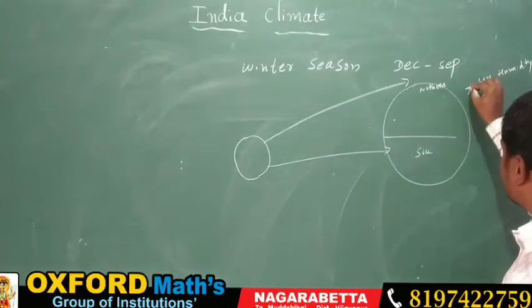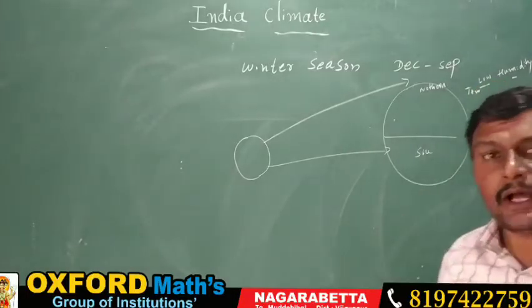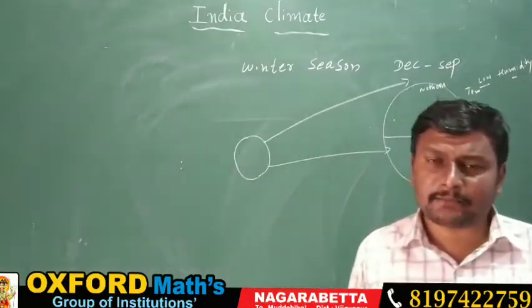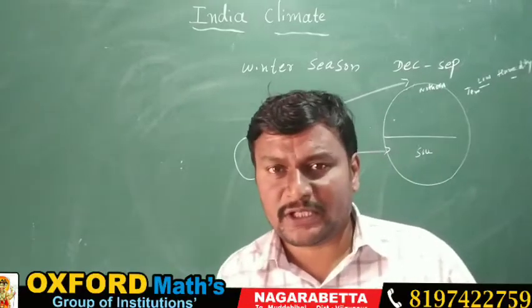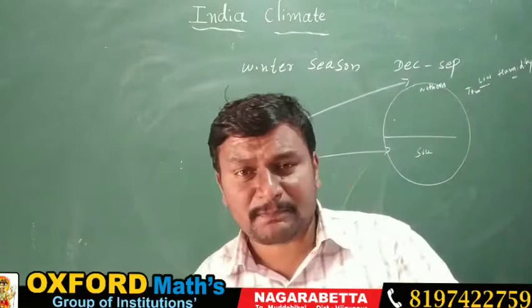Due to that, what happens here? Low humidity and low temperature are going to be recorded. Winter seasons are going to start in the month of December, and September. There is a special area.